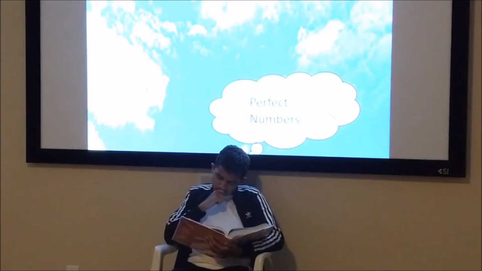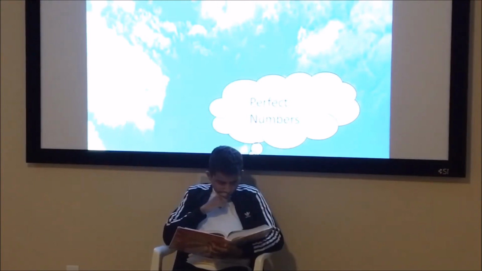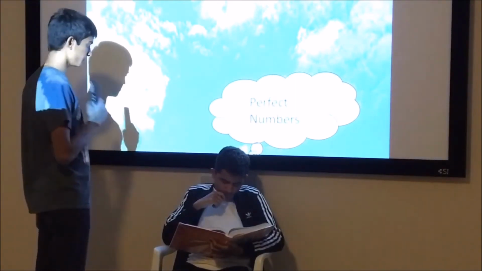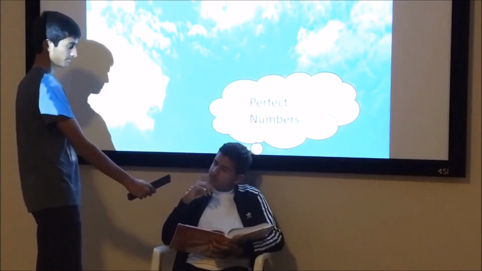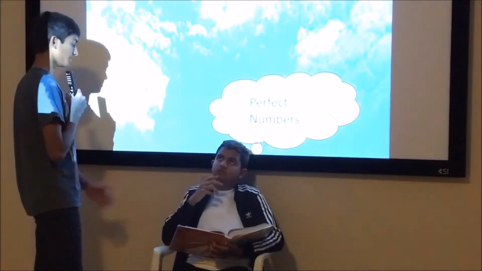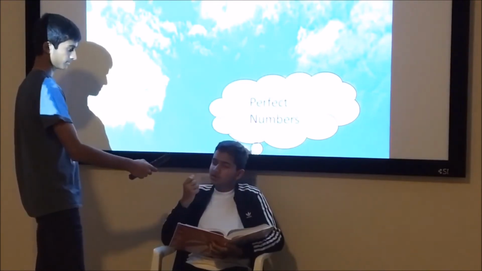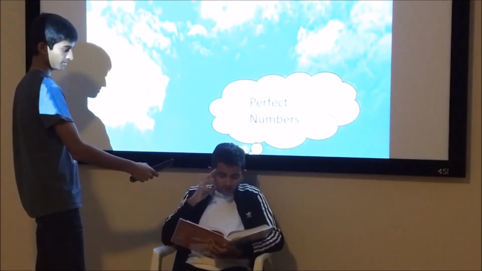Hi, I'm reporting to you live with BBC News in 495 BC. As you can see, Pythagoras is in his domain on this beautiful day studying a textbook. Let's see what he's up to. Hi Pythagoras, my name is Amitesh. What are you up to? I'm just studying perfect numbers. So have you found any new ones? Nope, I only have 6 and 28. I've been thinking so hard, but I can't find any more.